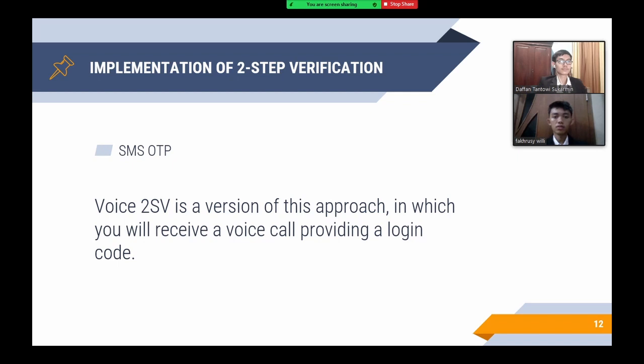Next is SMS OTP, or a one-time passcode. They will be sent an SMS using this method. Voice two-step verification is a version of this approach in which you will receive a voice call providing a login code.